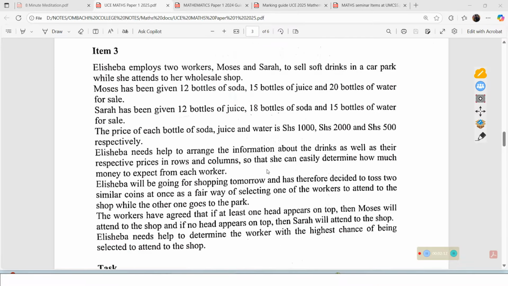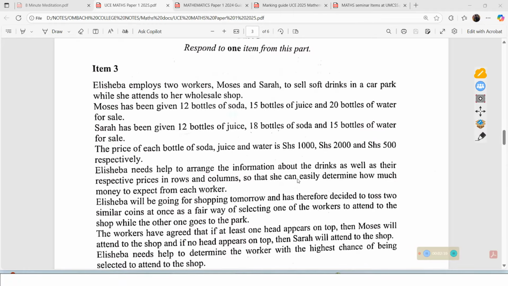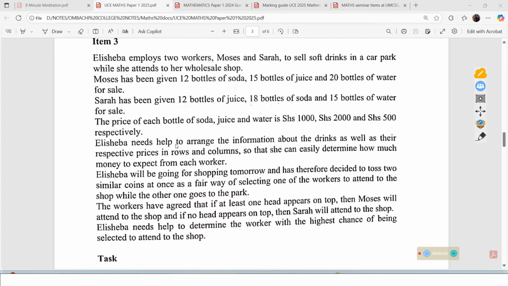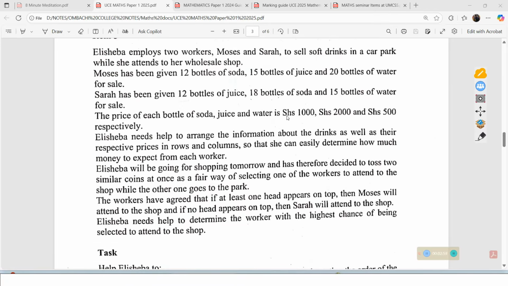And we shall begin with looking at the given information. We are told that Elisheba employs 2 workers, that is Moses and Sarah, to sell soft drinks in a car park while she attends to the wholesale shop. Moses has been given 12 bottles of soda, 15 bottles of juice, and 20 bottles of water for sale. Sarah has been given 12 bottles of juice, 18 bottles of soda, 15 bottles of water for sale. The price of each bottle of soda, juice, and water is 1,000, 2,000, and 500 shillings respectively.